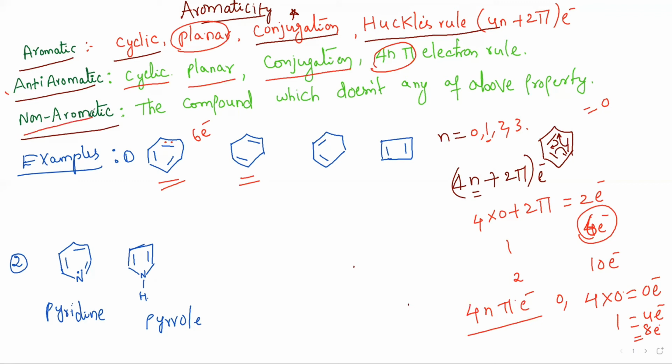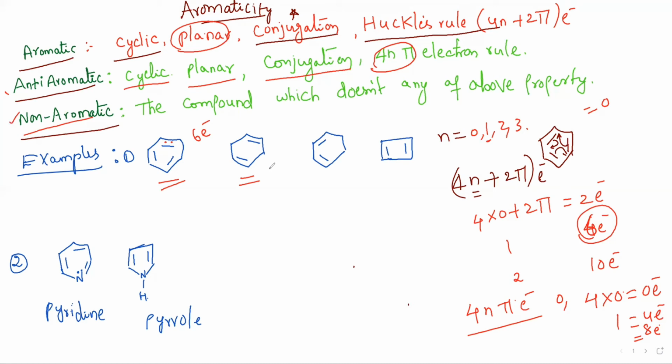Coming to the next one, non-aromatic compounds. These are the compounds which do not obey any of the above conditions. Those all come under non-aromatic compounds. So these are the explanations of aromatic, anti-aromatic and non-aromatic. Now we'll go directly to examples, because understanding the concept is one thing and solving questions is a different thing. Where to apply, how to simplify the question, all of that we are going to discuss in the examples.